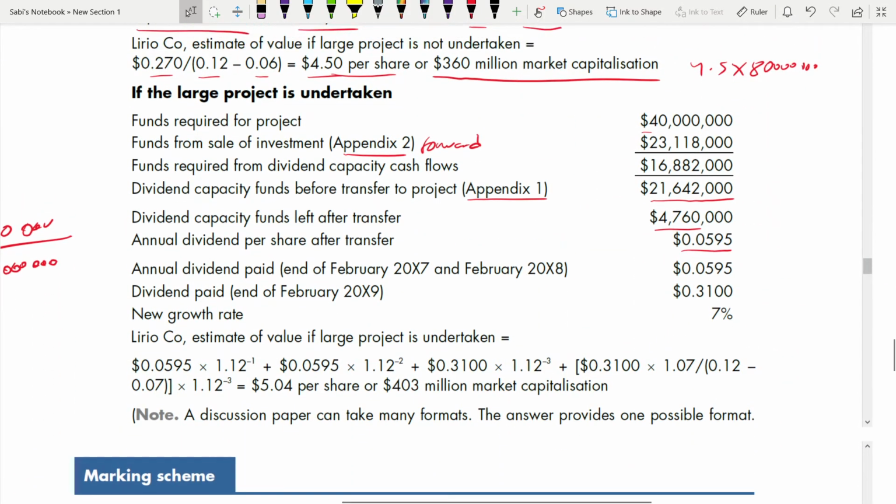So that's why 2007 and 8, it will be the same, whatever you have just calculated. But end of 2009, it will be 0.31, they have told. And the growth rate from 2009 onwards is 7%. Now you have to find out, how are you going to find out, the estimate of value of the large project if it is undertaken.